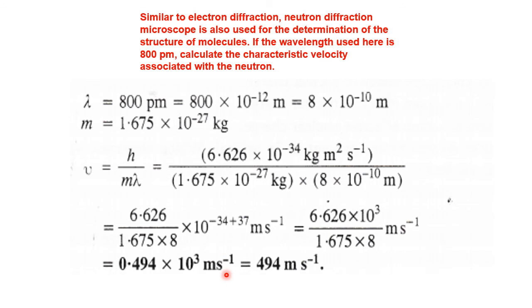By multiplying with 1000, three zeros, the decimal disappears. So the velocity of that neutron is equal to 494 meter per second. See, per second it moves at a speed of 494 meters. That's why it is very difficult to see the position and momentum, as told by Heisenberg. We are going to discuss that in our next session also. So till then, keep studying. Have a nice time. Thank you, my dear students.